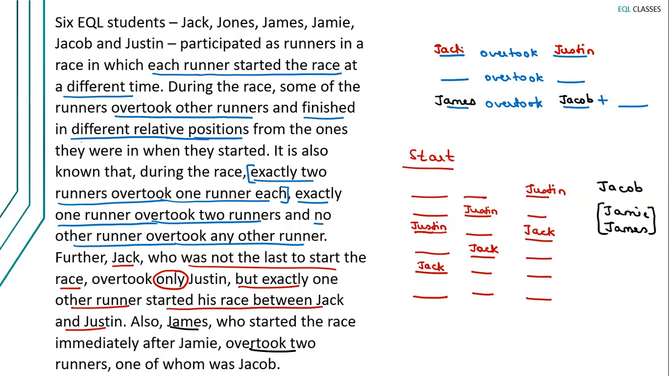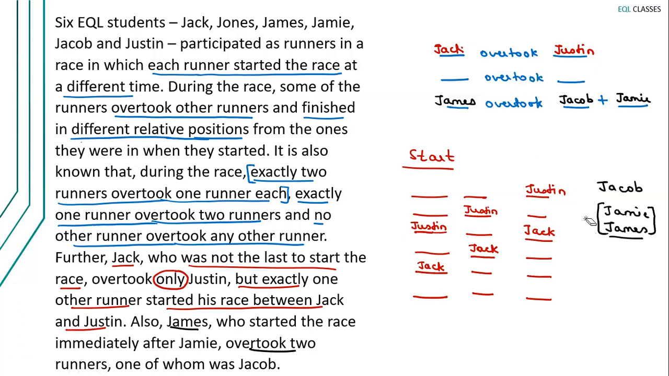And we know that Jamie and James, we have to maintain this combination, right? So it is making it clear that the second person whom James overtook needs to be Jamie. Because if James overtook Jacob, and Jamie has started before James, it means James must have overtaken Jamie as well. And there's only one person who has overtaken exactly two people, which means James must have overtaken Jacob as well as Jamie. I hope you understand this inference, right?